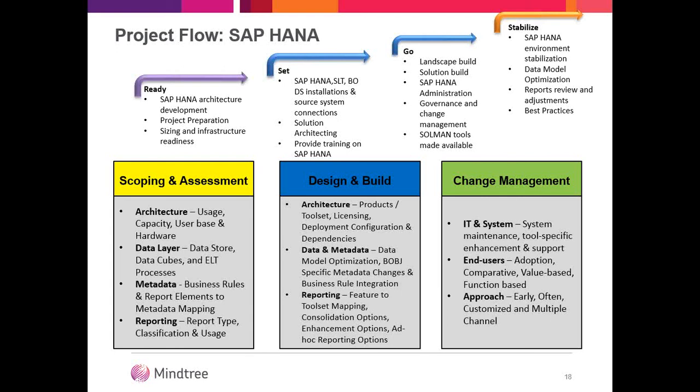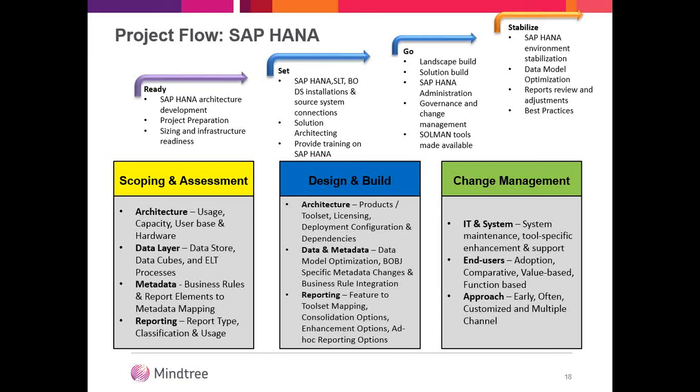And then change management: how your IT and systems will change, what skill set the end users have to develop, and what the approach is. So this is change management. First of all, in IT and systems, the TCO from the infrastructure perspective will reduce a lot, because you have only SAP HANA and you don't have an application layer in between.